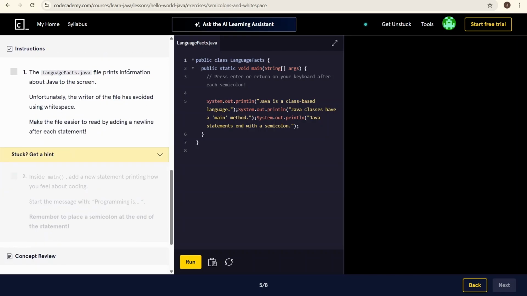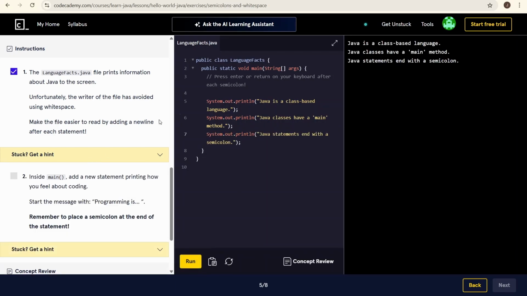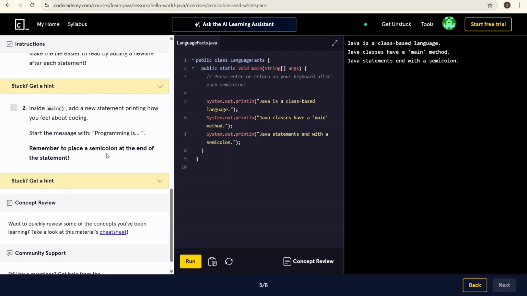Okay, the Java file prints information about Java to the screen. Unfortunately, the writer of this file has avoided using whitespace. Make the file easier to read by adding a new line after each statement. So here we'll add a new line. Then here we'll add a new line and we'll run. Works. Java is a class-based language. Java classes have main methods and Java statements end with a semicolon.